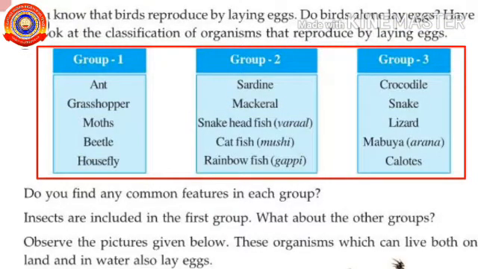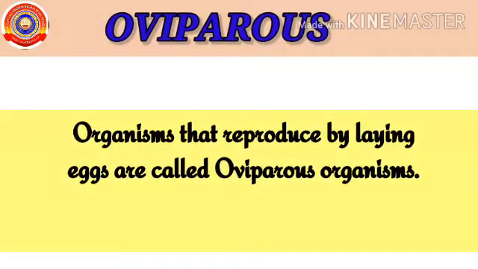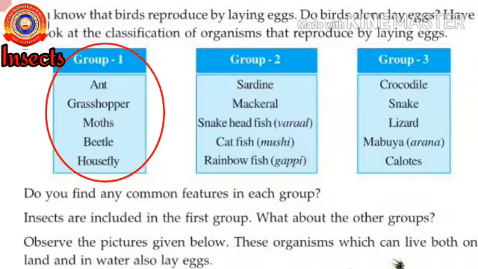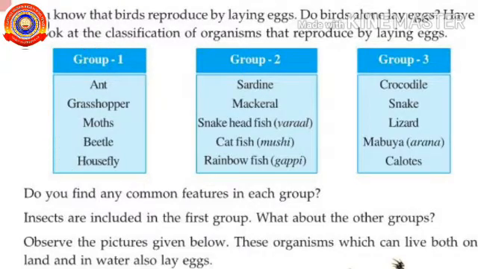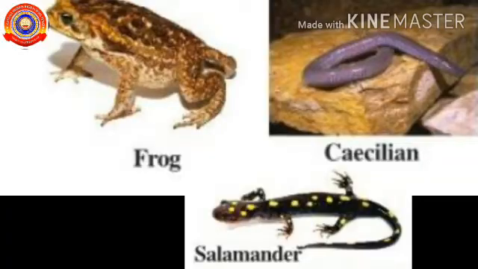Once again, what are oviparous organisms? Organisms that reproduce by laying eggs are called oviparous organisms. Insects are included in the first group. What about the other groups? Yes, you are right. Other groups are fishes and reptiles. Observe the pictures. These organisms, which can live both on land and in water, also lay eggs. That is, frog, Sicilian, salamander, etc.